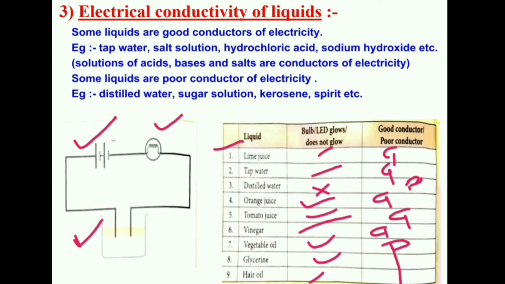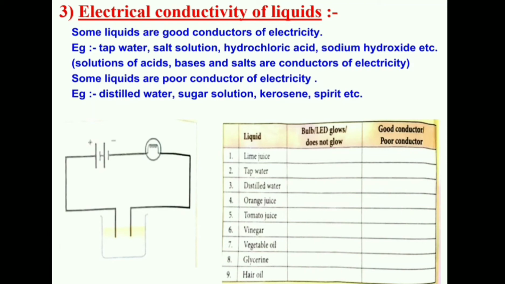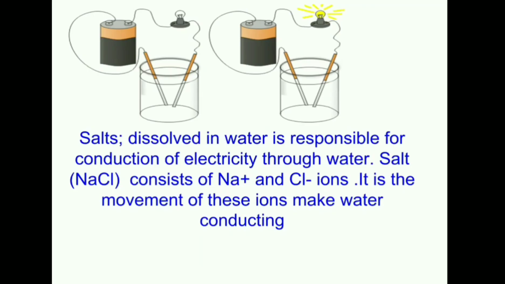So the solutions in which the bulb glows are known as good conductors of electricity, and those in which the bulb does not glow are known as poor conductors. Same as solids, liquids are also conducting or non-conducting.